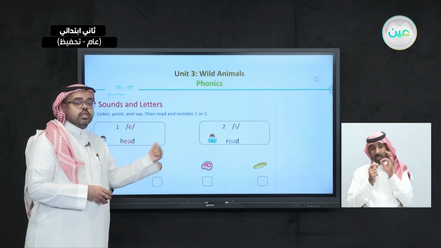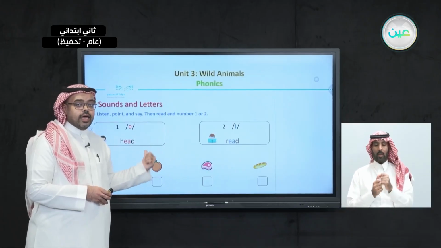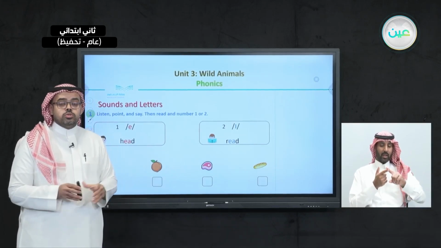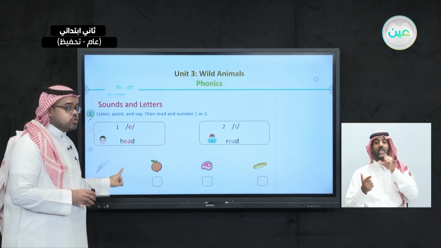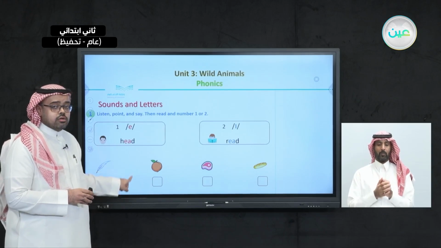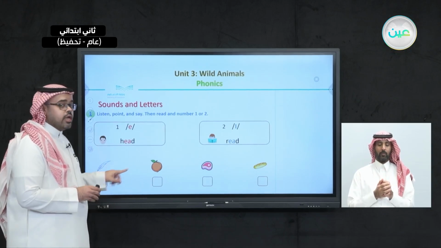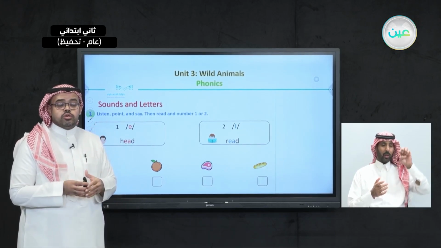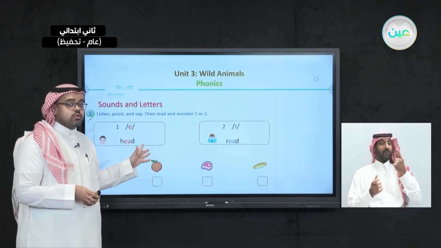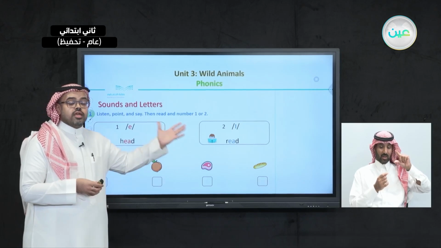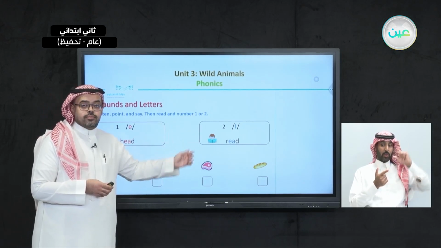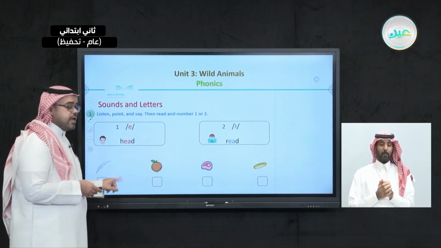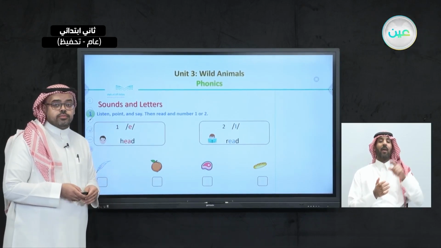So now here we have two sounds. Head, read. What we're going to do now is I'm going to say the first word, and I want you to guess whether this word belongs to the first sound, head, or the second sound, read. Okay? So, the first word here is feather.